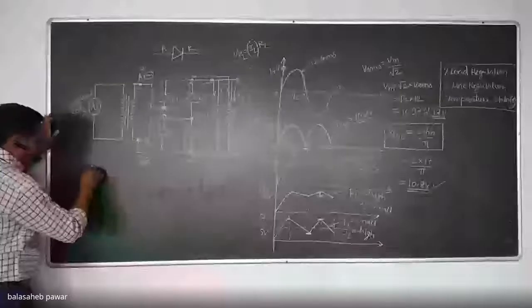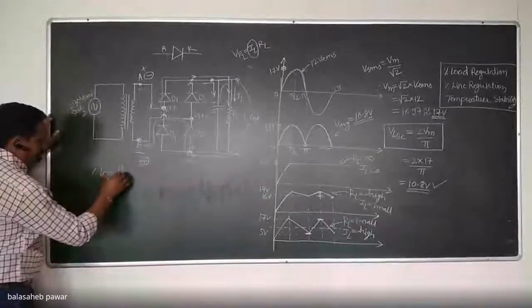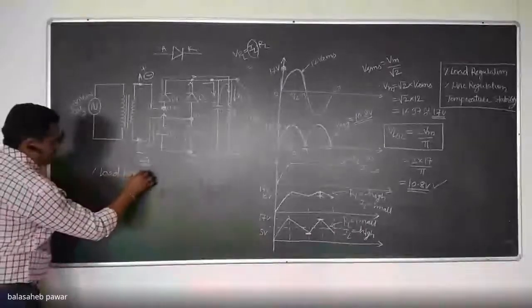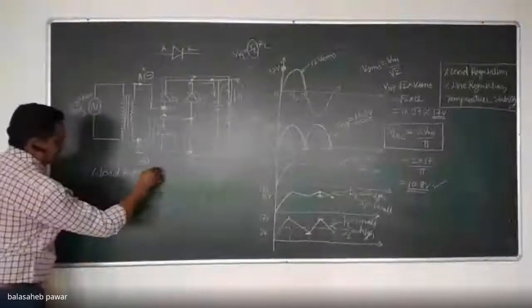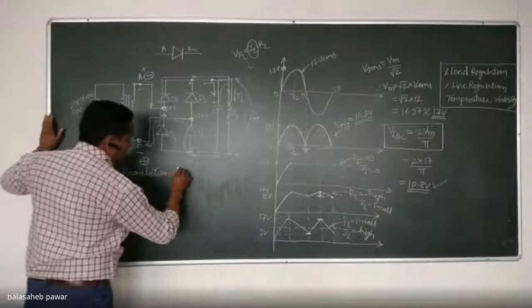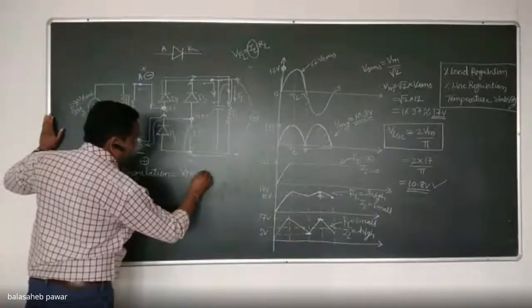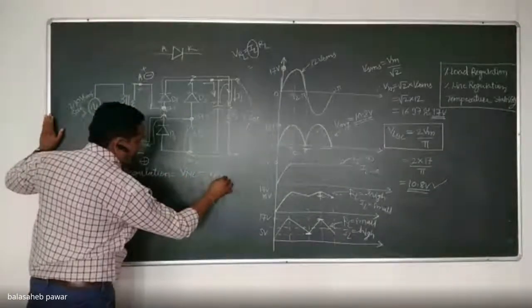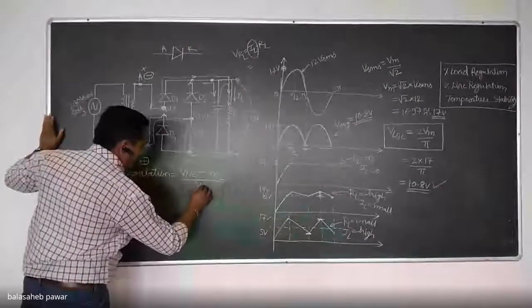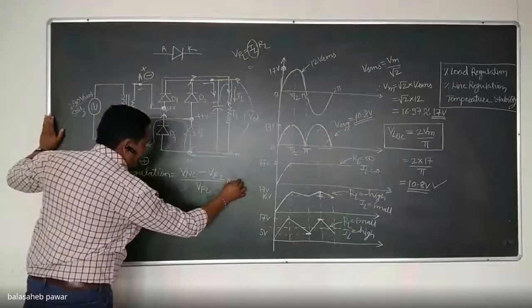So note down percentage load regulation. It is determined as: percentage load regulation equals voltage at no load minus voltage at full load, divided by voltage at full load, into 100. Okay.